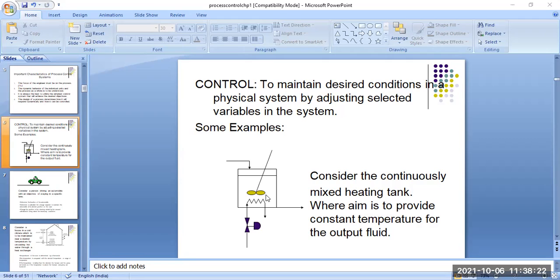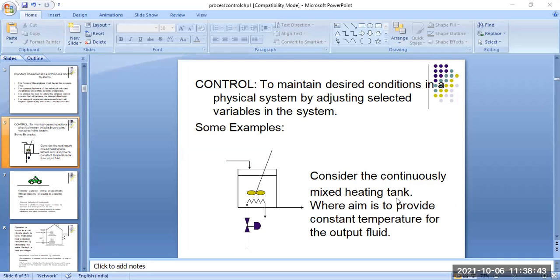This is the simple process. So you have to control the temperature by going down or going up with a switch or variables. This is an example of control action.